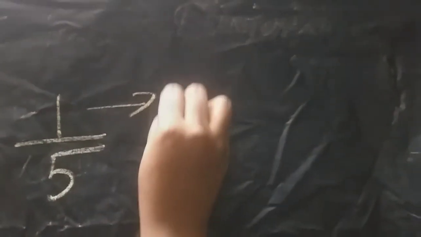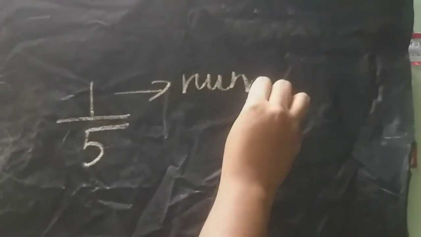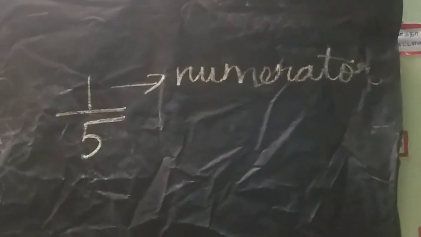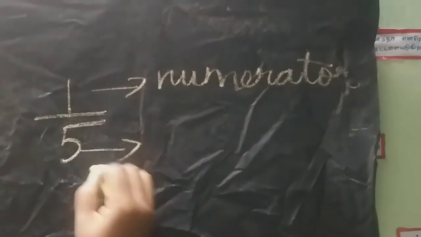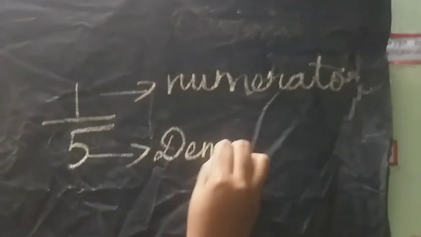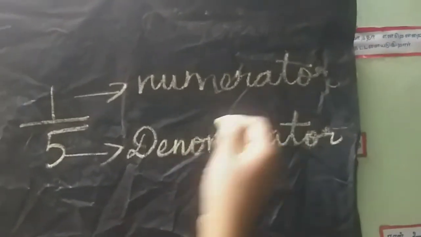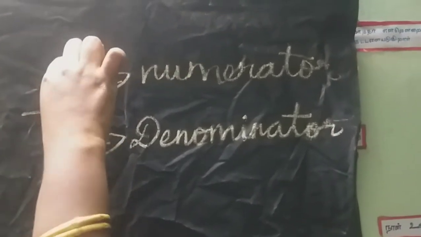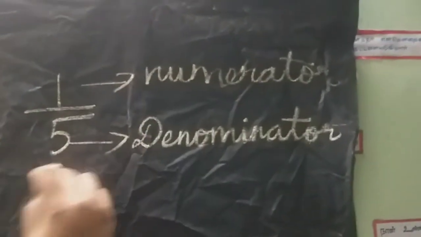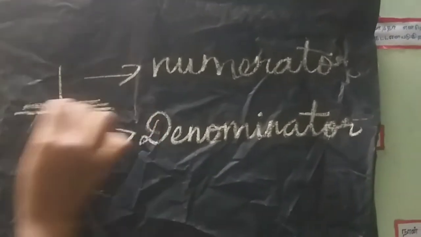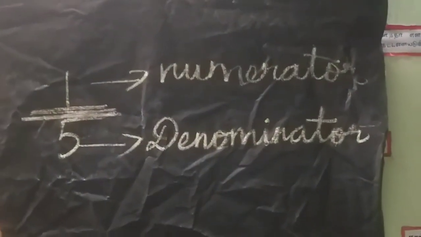And listen, 1 by 5 means, this is the numerator, and this is the denominator. The number in the above part is the numerator. The number in the below part is the denominator. And this is the divide line, isn't it? And how will you say this fraction? All of you see.